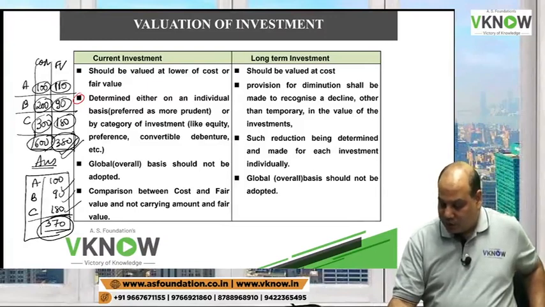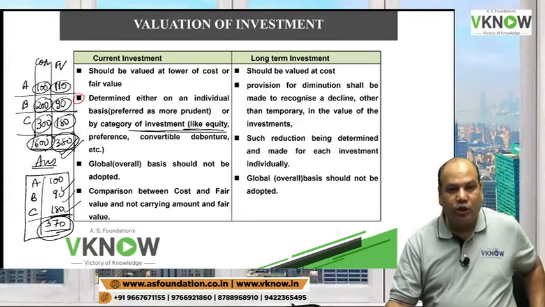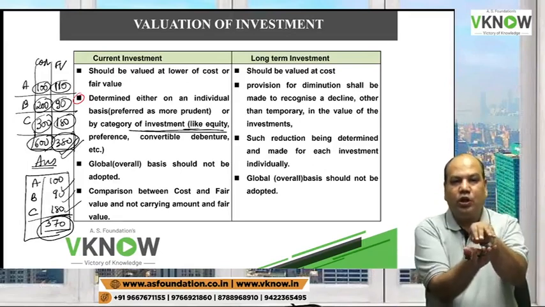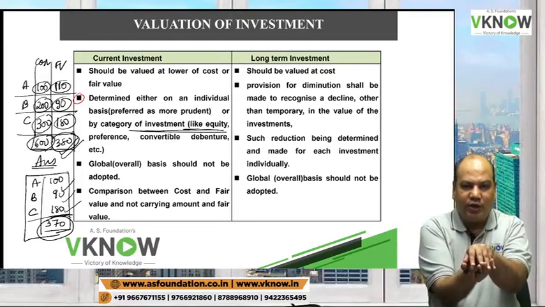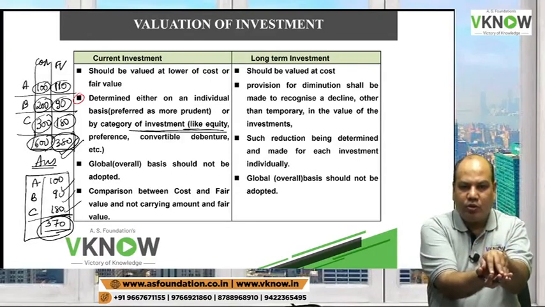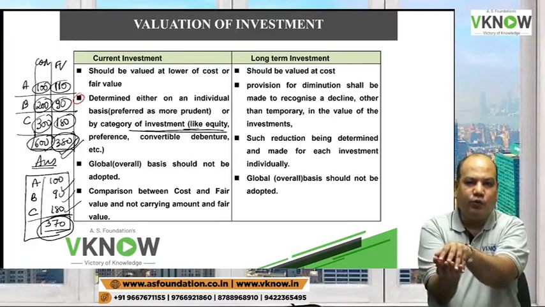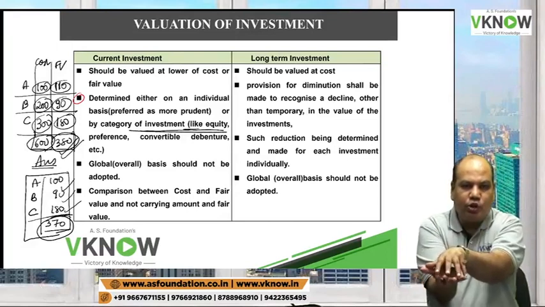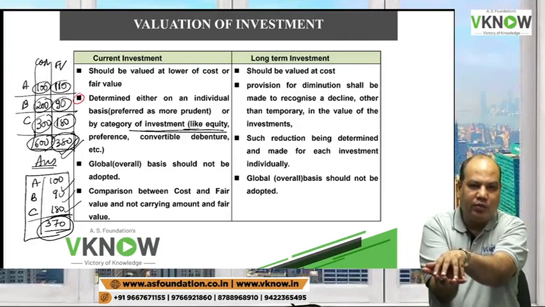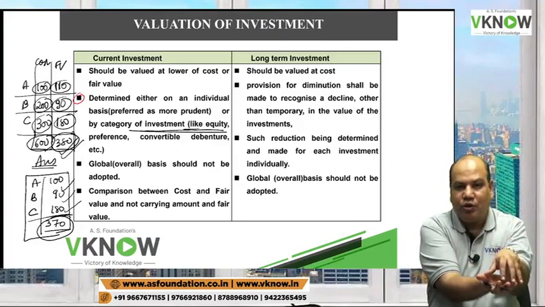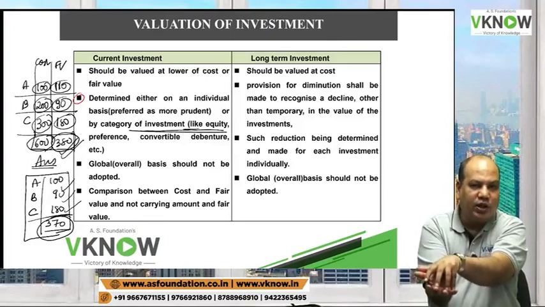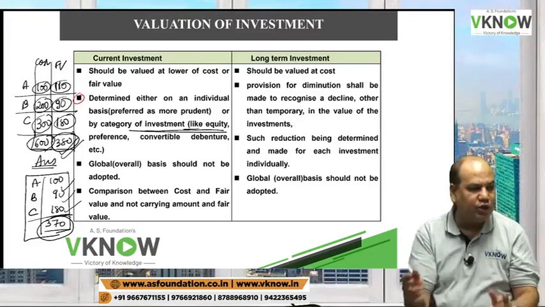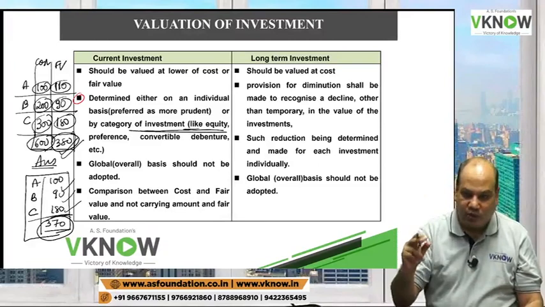However, there is an exception. You can compare the total on the basis of category of investment. That means you can take all equity shares as one category, total cost versus total fair value of all equity shares can be done, total preference share cost with total fair value of all preference shares can be done, total debenture cost with total fair value of debentures can be done. So category-wise totaling can be compared, but again the ideal situation would be to compare one by one.